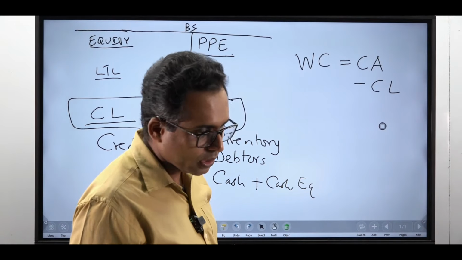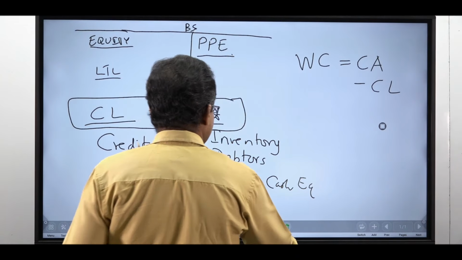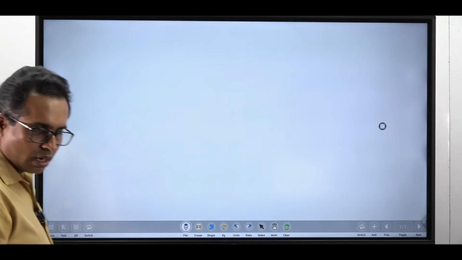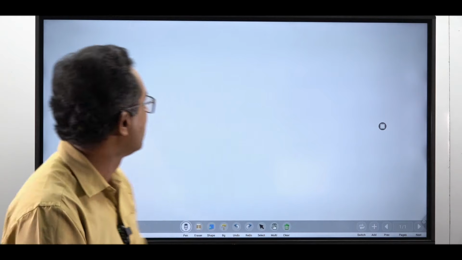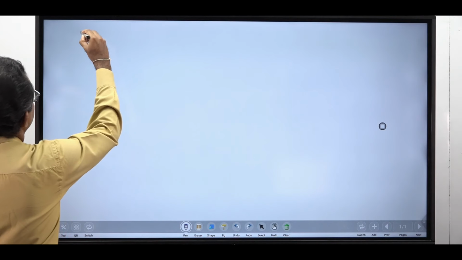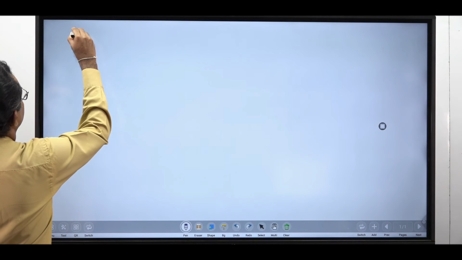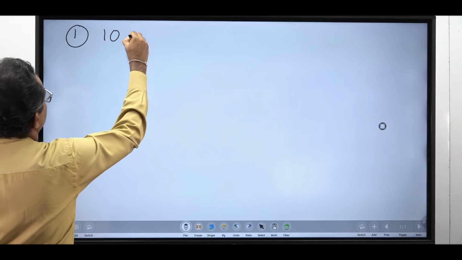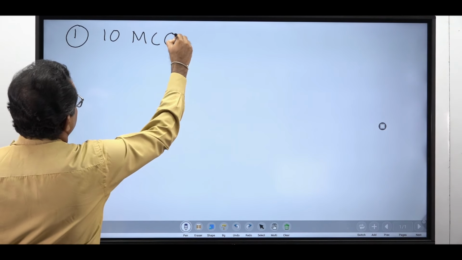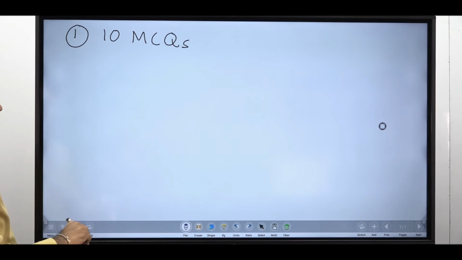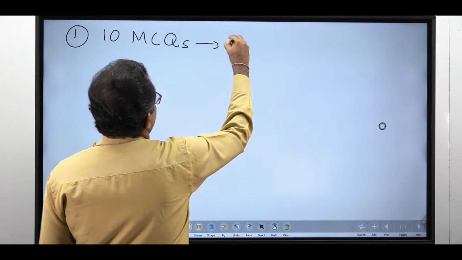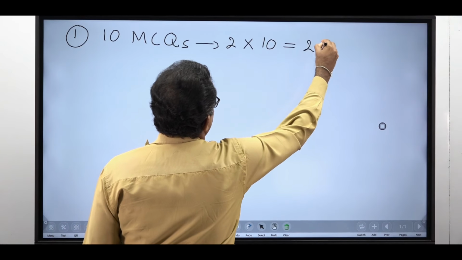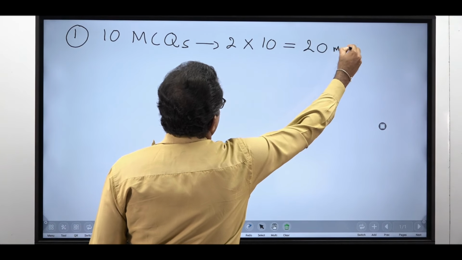The paper, how you get the paper. The first question comprises 10 multiple choice questions, MCQs. 2 marks into 10, 20 marks.